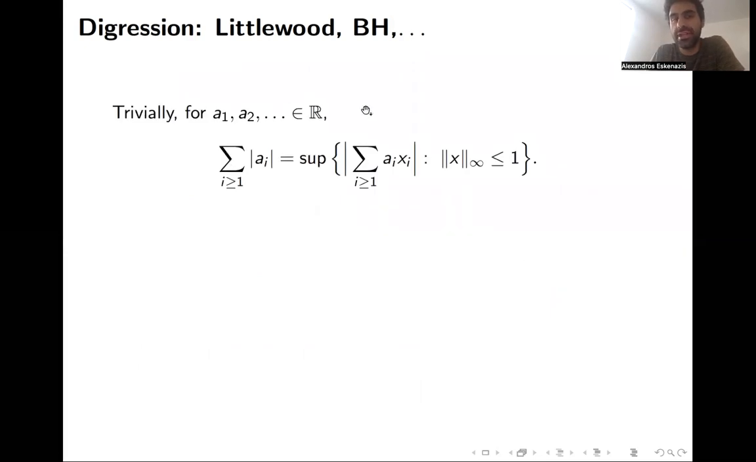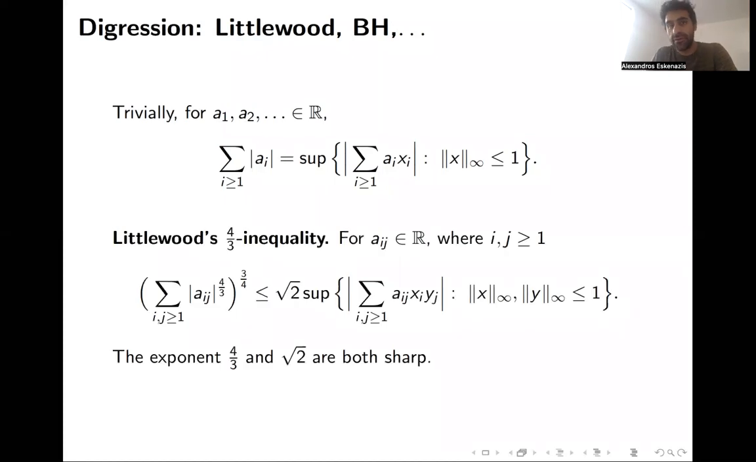If you have real numbers a1, a2, etc., then the sum of their absolute values is the supremum of the sum of ai xi, where x is a bounded vector in L infinity. Of course, the optimal x is just choosing the sign of the ai. So what I just said is a triviality here.